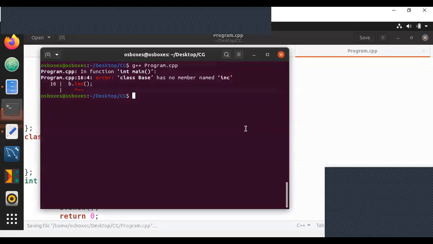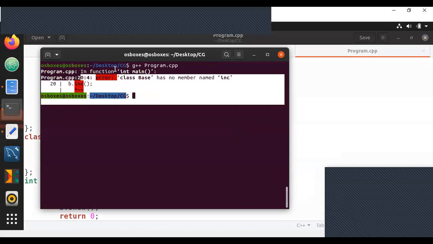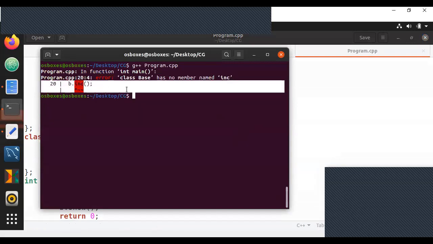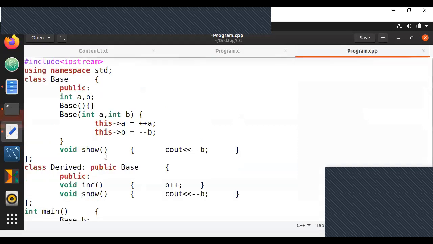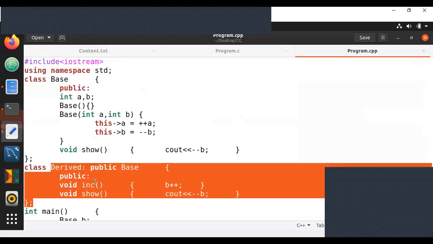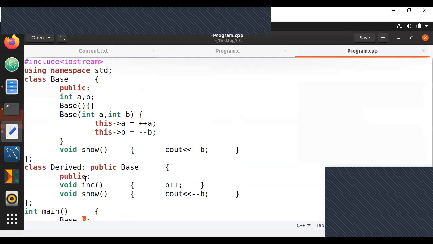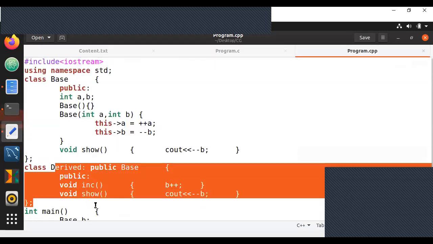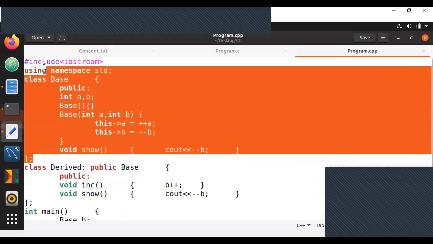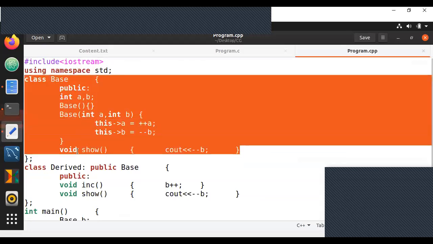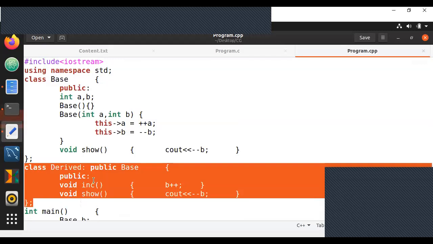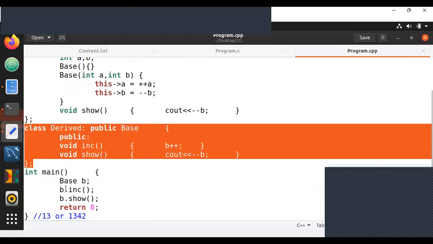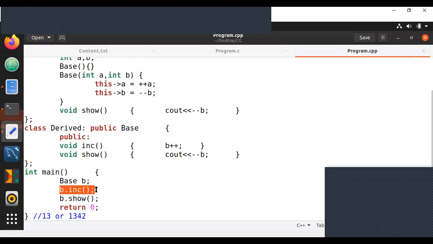Once we have created the default constructor, now let us compile. Now we'll get one more error. This is the final error. That is, B does not have any method called increment, because increment is a method within the derived class, and B is an object of the base class. Derived class can have access to members of the base class, but the base class cannot have access to functions or variables of the derived class. So I need to remove the increment part. Only then it will work.